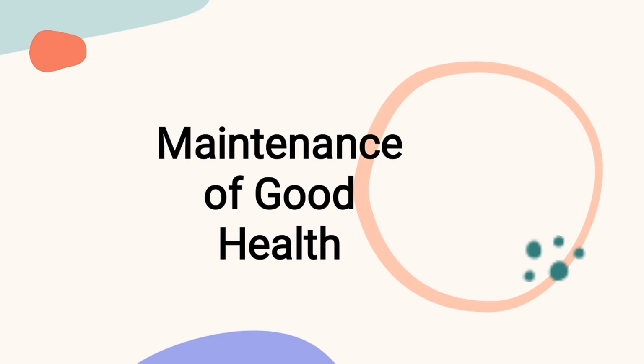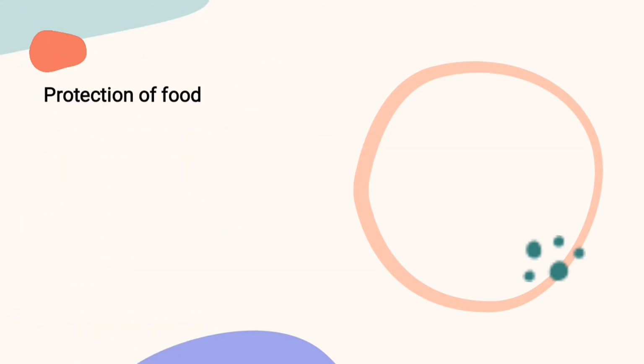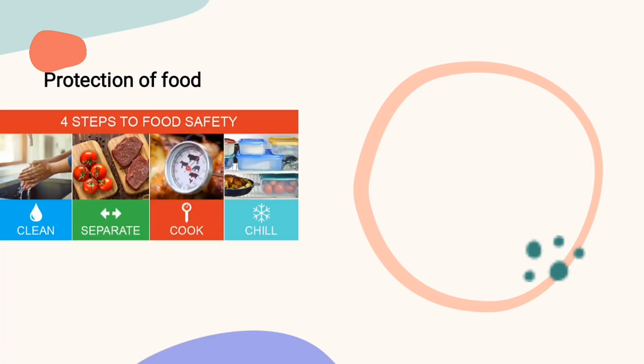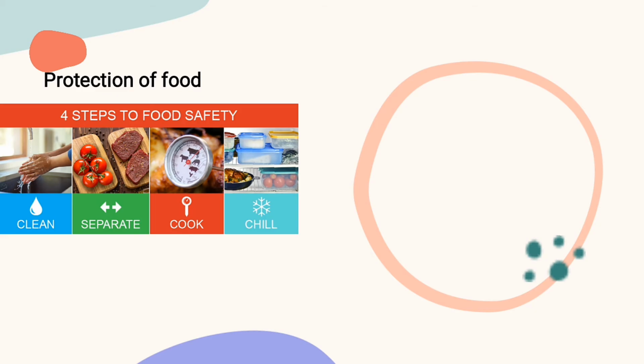Then we also talk about maintenance of good health. How can we maintain our good health? Number one is protection of food. We should ensure that food is protected. Prepare food in a clean environment, cook it, boil it very well, understand? And ensure that it is well preserved before eating. So that is protection of food.